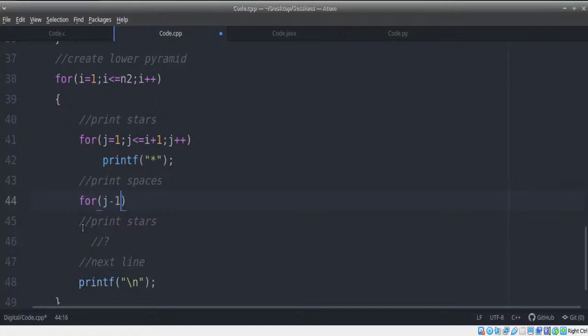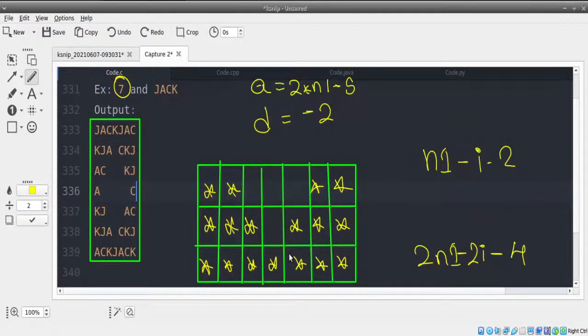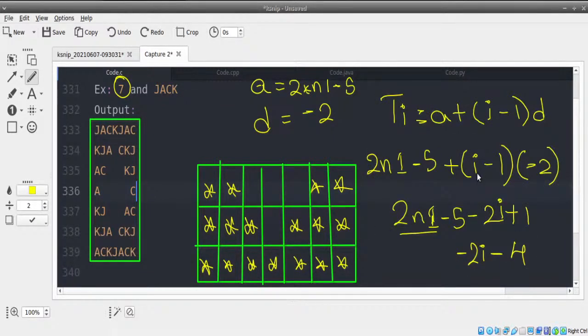For j equals 1, j less than equal to 2 times. I have one question. One of you is saying it's plus 2. Let me just check. Okay, very sorry guys. I think I've made one very big mistake here in calculation. Glad that one of you pointed it out. Our logic would have been very wrong in that case. Minus 1 times minus 2 gives us plus 2. Absolutely right. So very sorry for that.